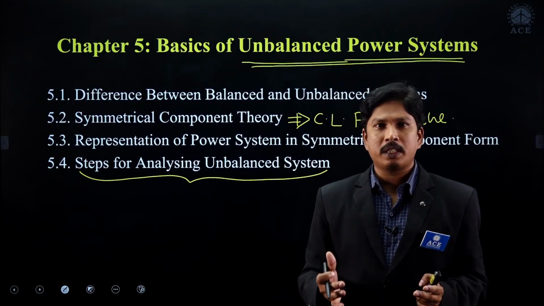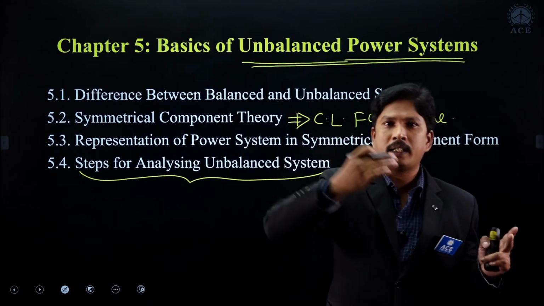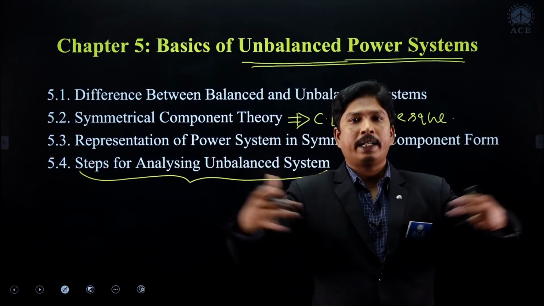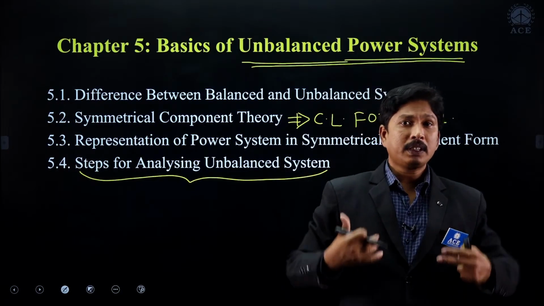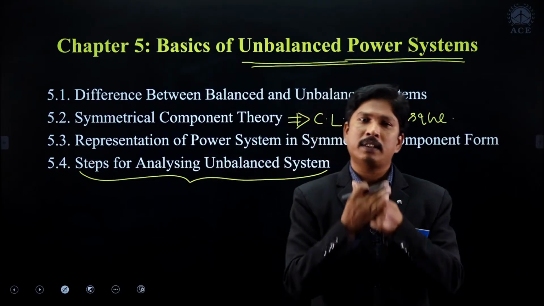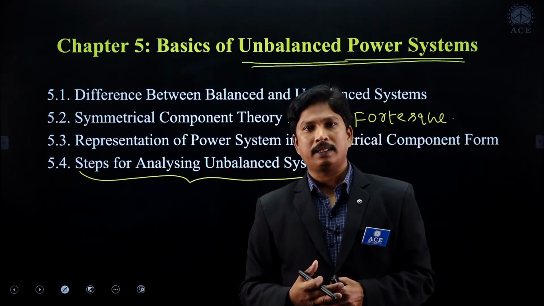If it is positive sequence network, draw positive sequence networks of all elements. What are those? Generator, transformer, transmission line and the loads. Take positive sequence networks, interconnect them and analyze them. If it is negative sequence, interconnect them, analyze them. If it is zero sequence, draw the zero sequence network of all elements, interconnect them and analyze them.